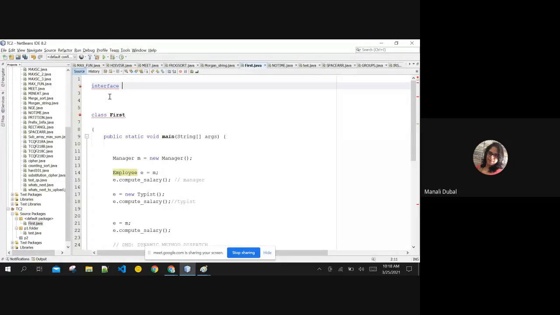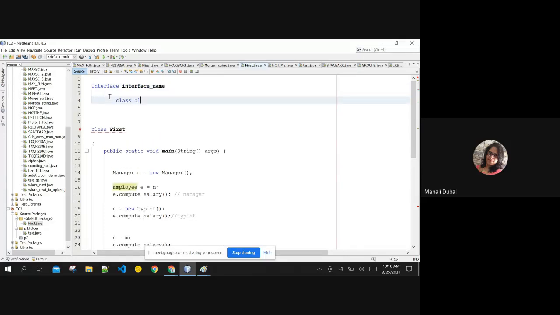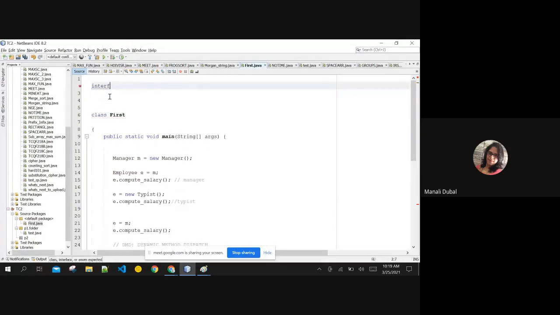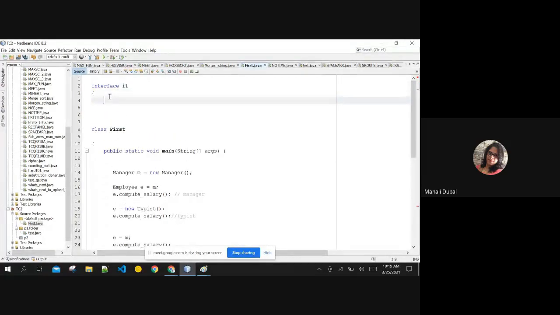I can create an interface using the interface keyword. That is the first thing. What is the syntax of an interface? Just like you give class space, class name, same way you can give interface space, interface name. I am creating the first interface, say for example, as I1. Okay, I am creating my first interface.